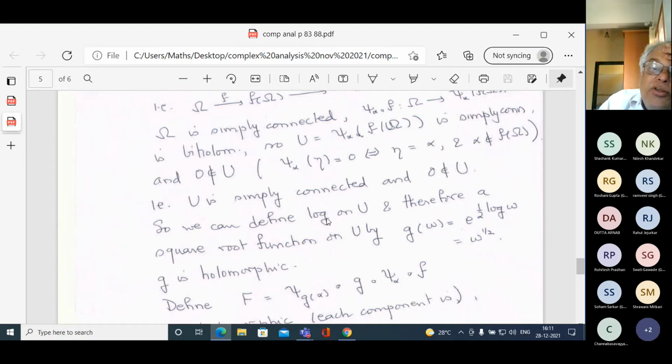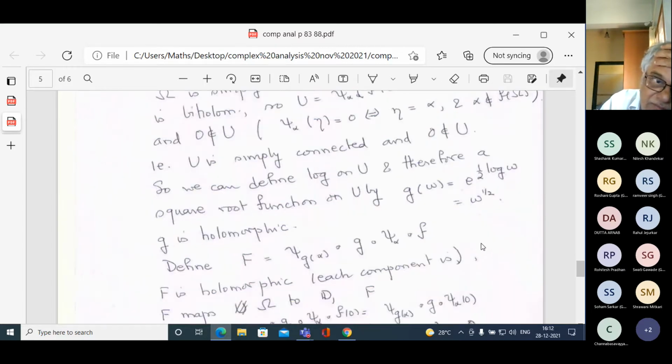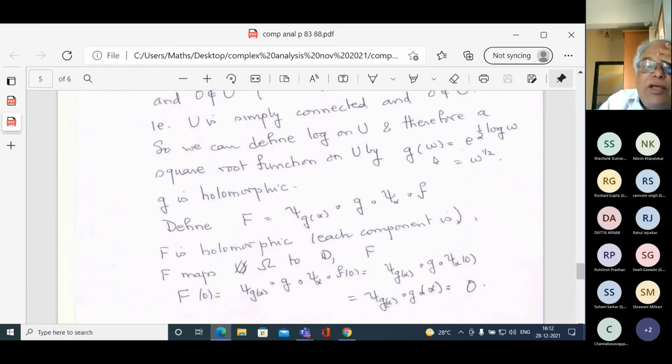So we can define log on U. It's a simply connected region, and 0 is not in that region. So I can define log, and therefore I can define a square root. How do you define the square root? g of w equal to e to the 1/2 log w. I can define log correctly because it's simply connected and 0 is not in there. And therefore I can define e to the 1/2 log w, and e to the 1/2 log w by definition is w to the 1/2. So g is well defined.